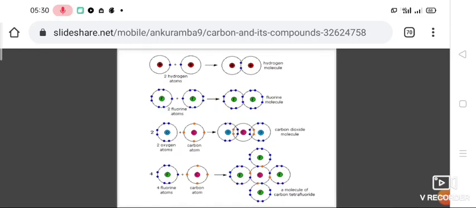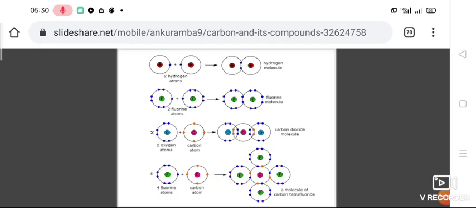Oxygen shares 2 electrons, and it has to combine with 2 other atoms. Carbon needs 4 electrons to complete its octet, so it shares with 2 oxygen atoms.